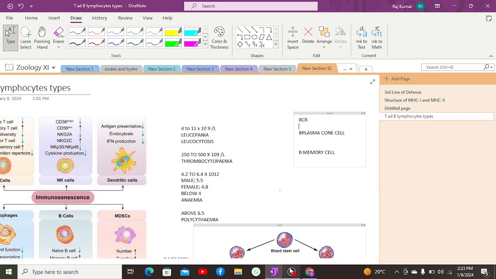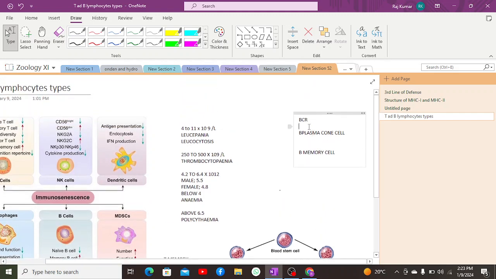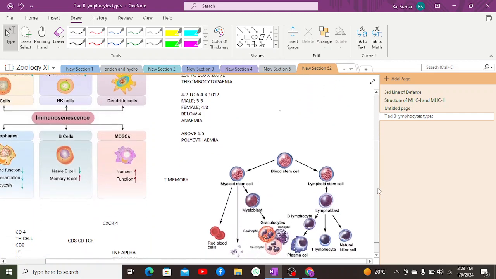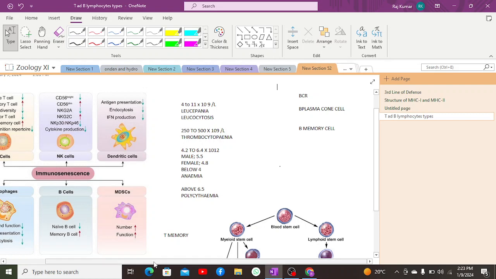One more thing, B cells are named so because they were found in the cloaca of chicken. There was a glandular sac-like structure in the cloaca of chicken known as the bursa of Fabricius, from where scientists discovered it, and then it was named the B cell. But in humans, it matures in the bone marrow.